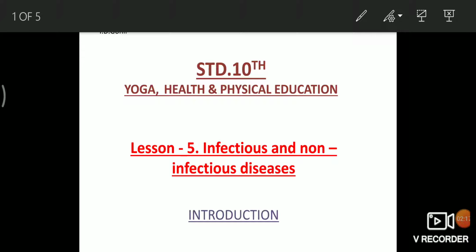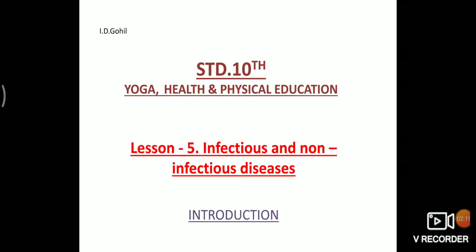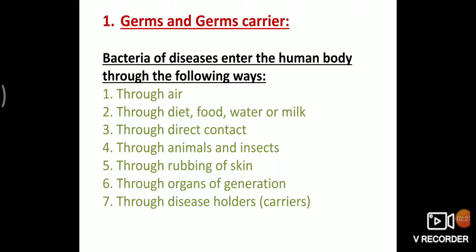First, germs and germ carriers. Germs are very small living organisms. Some of them come under the animal kingdom, some come under the plant kingdom. They enter the body, colonize there and produce disease.